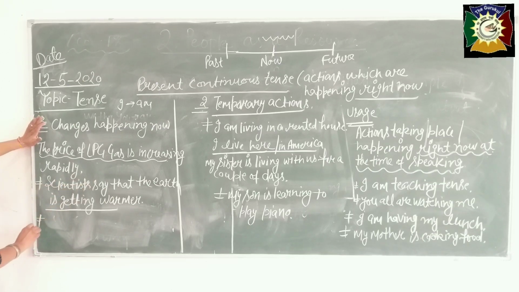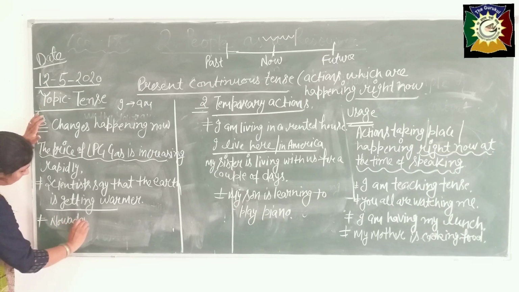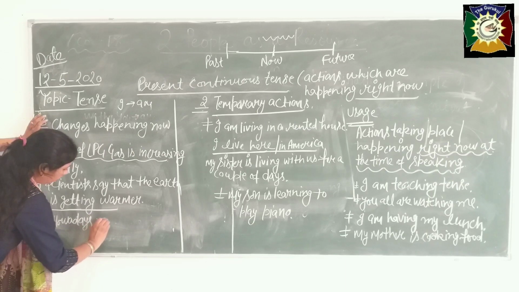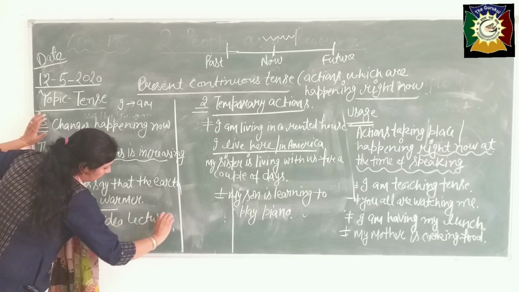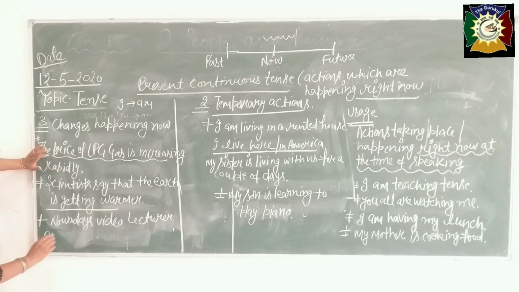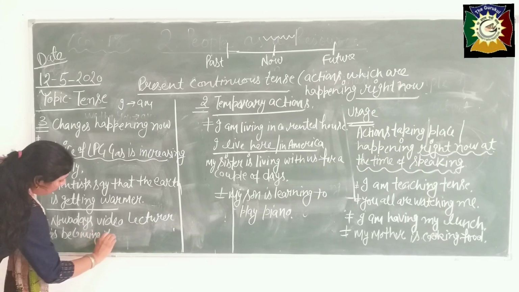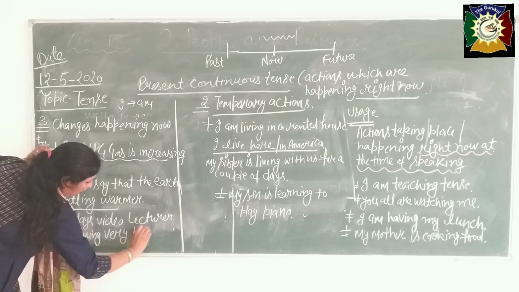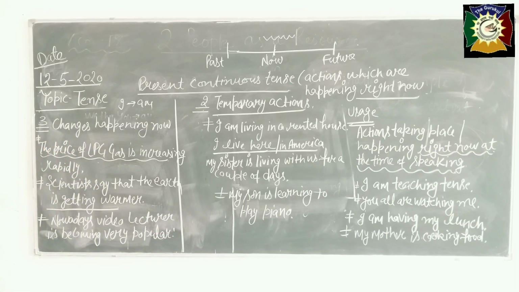And third, beta, see, nowadays video lectures are becoming very popular, means popularity of video lectures is increasing right now.